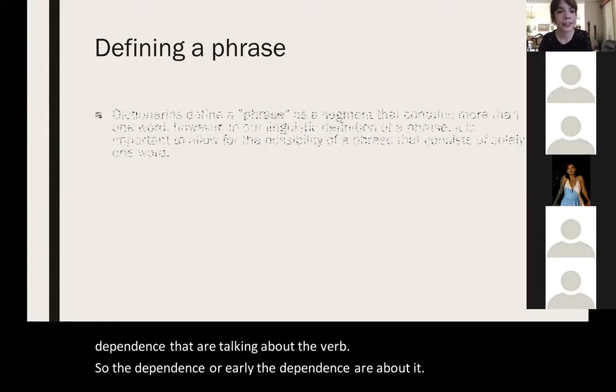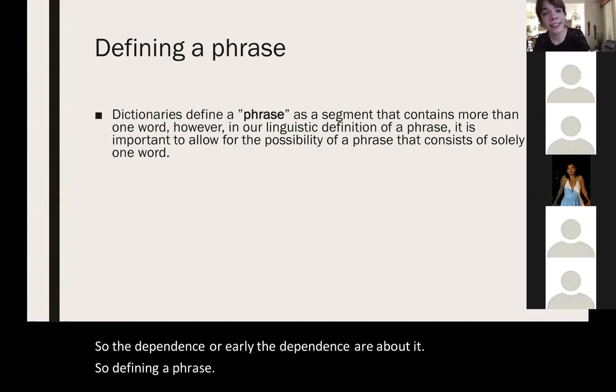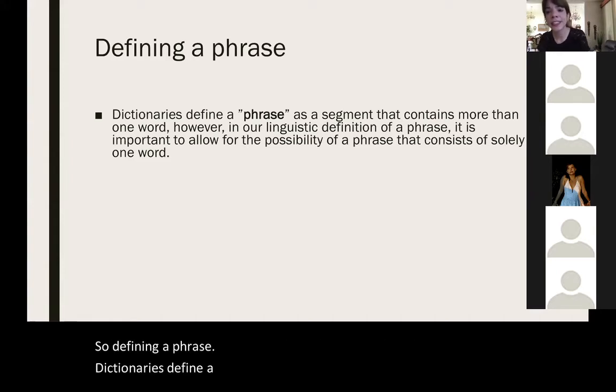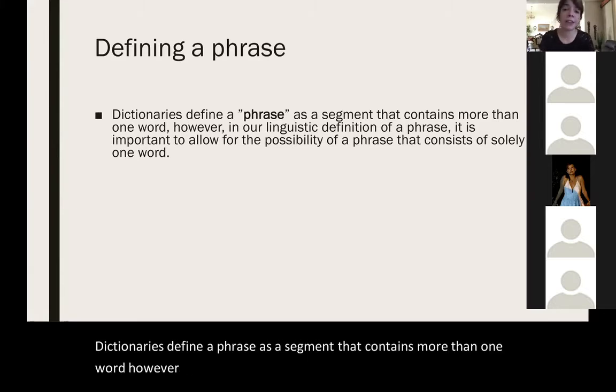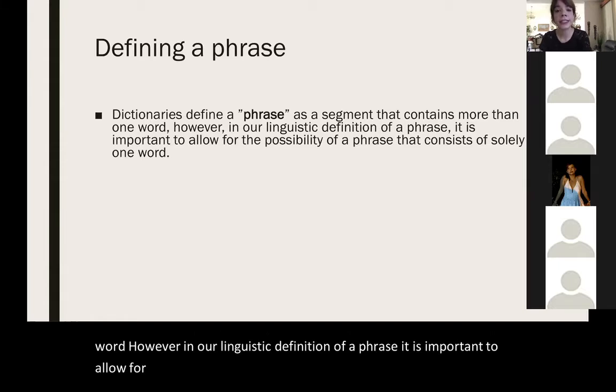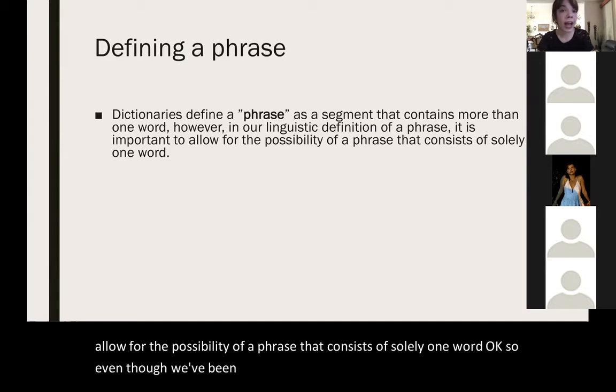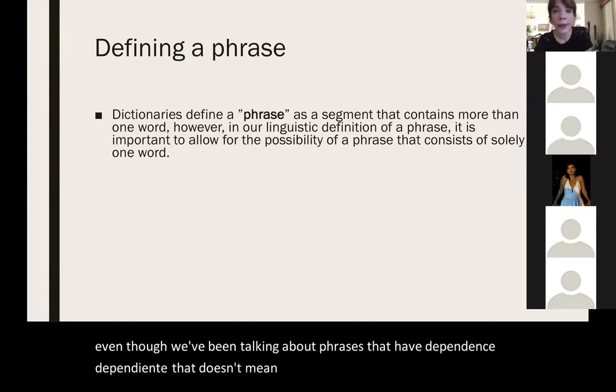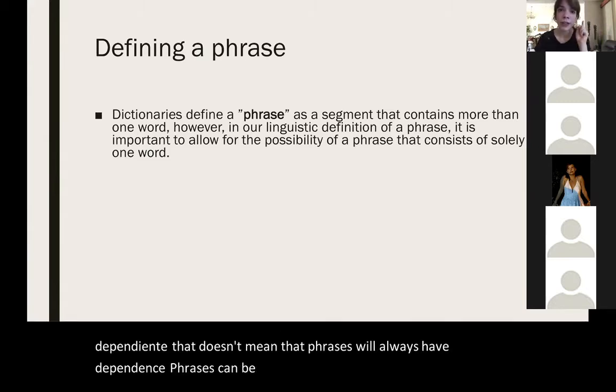So defining a phrase. Dictionaries define a phrase as a segment that contains more than one word. However, in our linguistic definition of a phrase, it is important to allow for the possibility of a phrase that consists of solely one word. Okay, so even though we've been talking about phrases that have dependents, that doesn't mean that phrases will always have dependents. Phrases can be as small as one word, as long as that one word is the head.